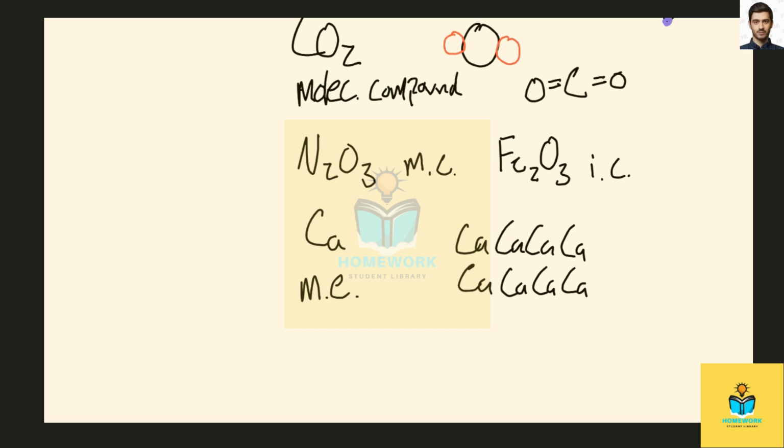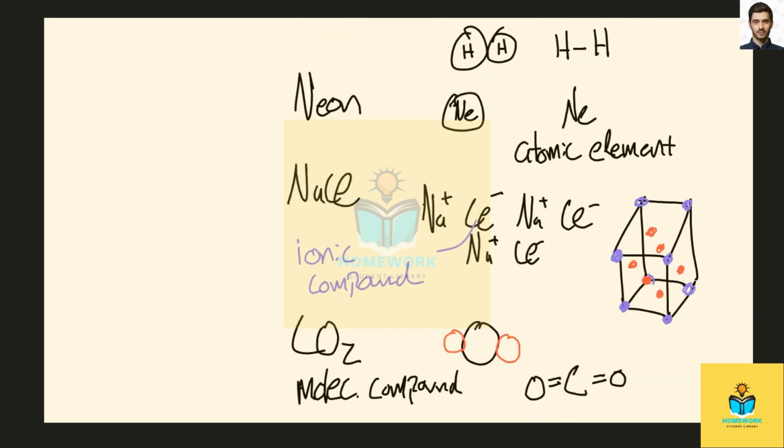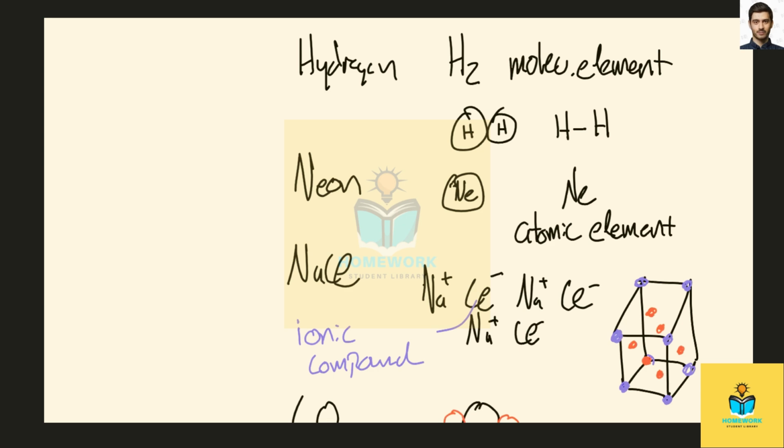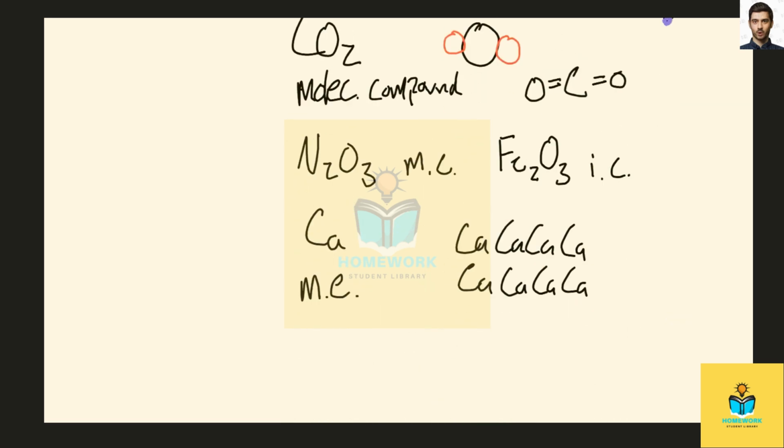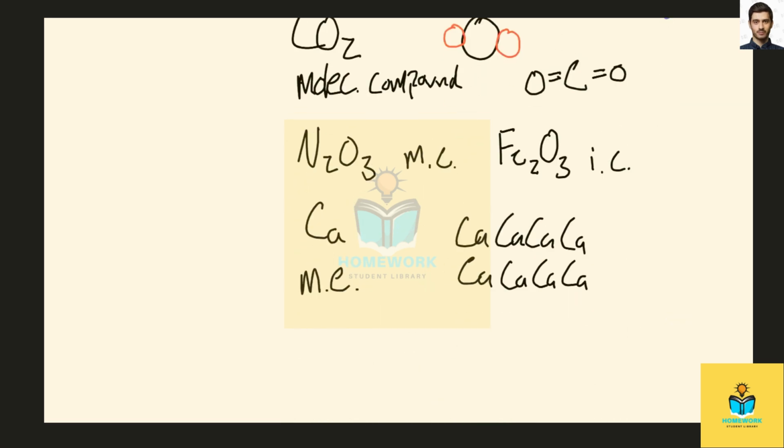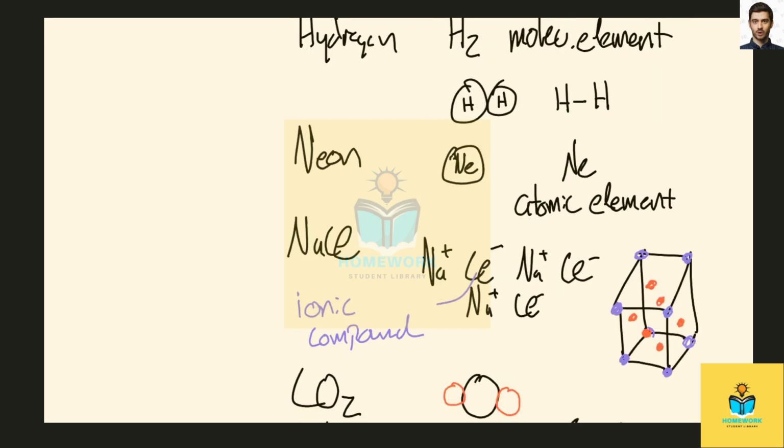Only calcium is present, but there are multiple atoms of calcium present in its natural state. So it's similar to hydrogen, but instead of discrete units of two floating around, it's a large network of a bunch of calcium atoms, right? So it's sort of like sodium chloride, but we don't have a mixture of different ions.